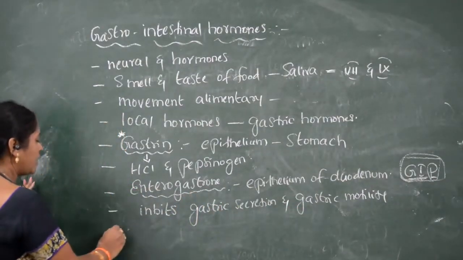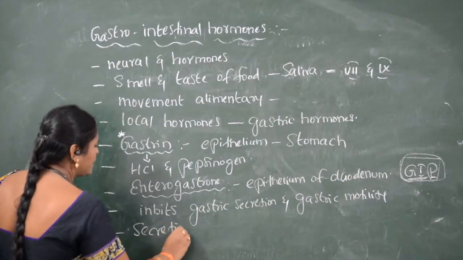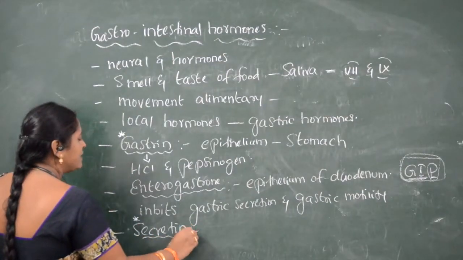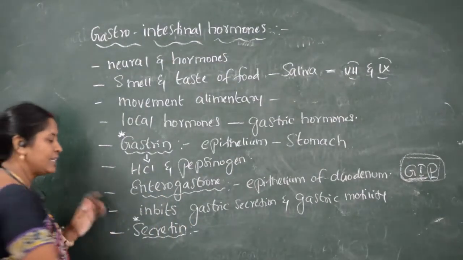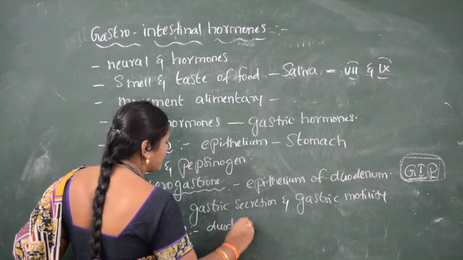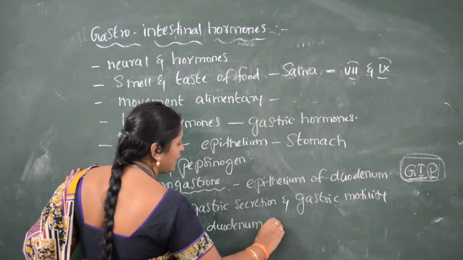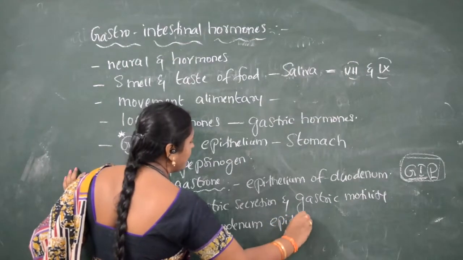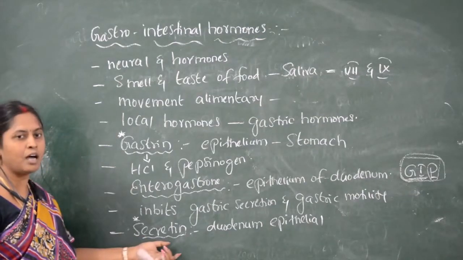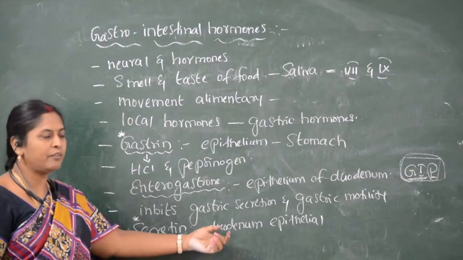And the next hormone is called secretin. The next gastric hormone is secretin, important children. Secretin is present in the duodenum, in the epithelial layer. So secretin is a hormone which is secreted from the epithelial layer of the duodenum.